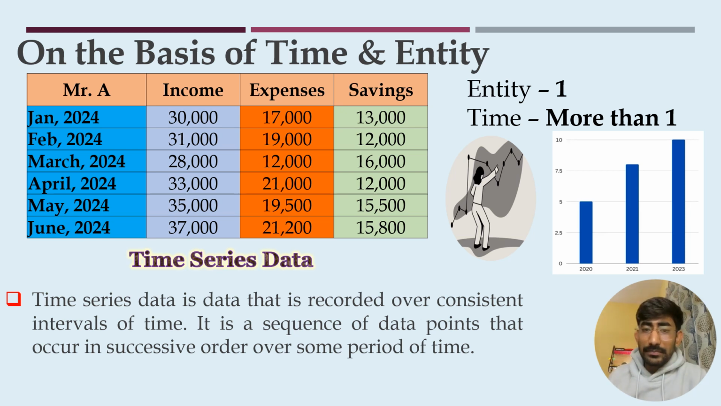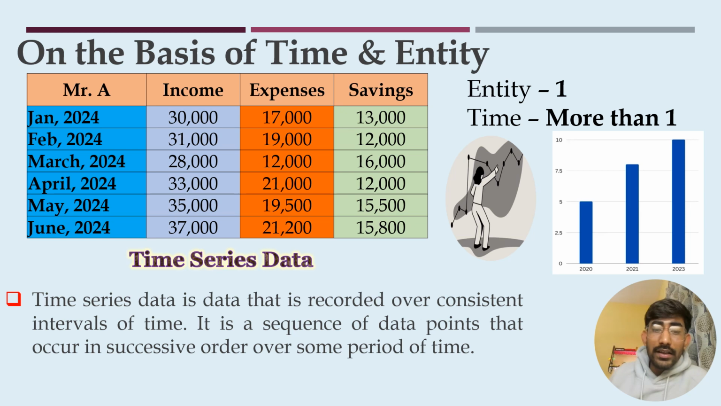There are basically four types of data from the econometric perspective. The first one is time series data, the second one is cross-sectional data, the third one is pooled data, and the fourth one is panel data. So rather than going to the definitions and other explanation, let us understand this concept with an example.